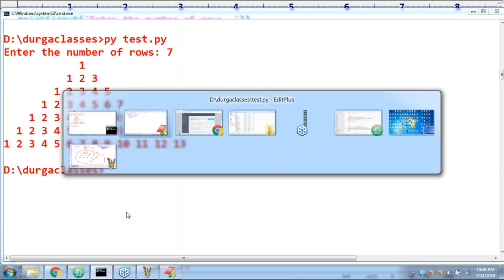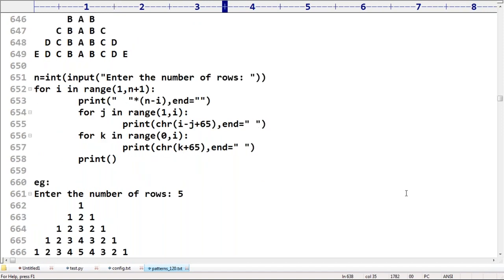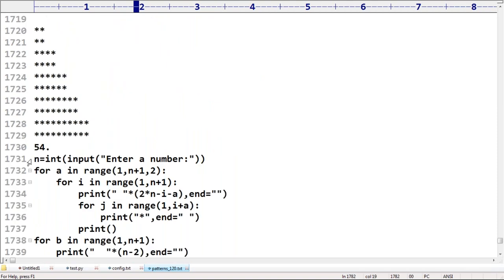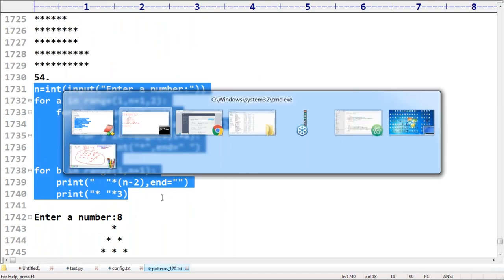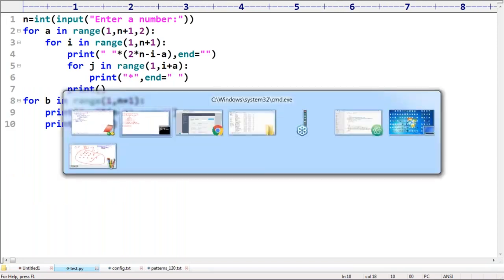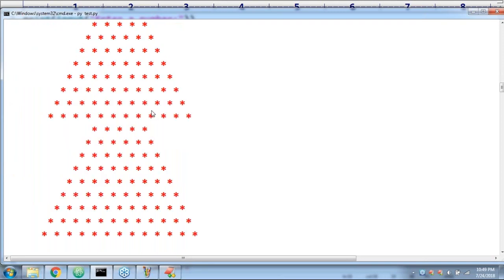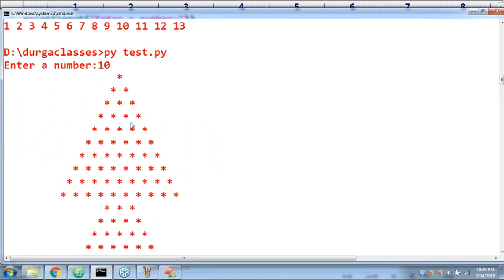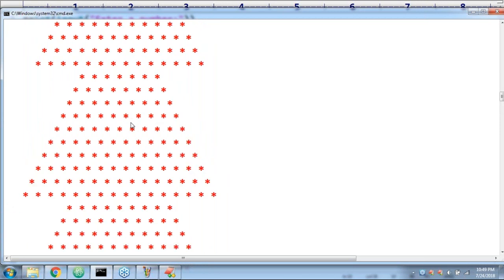Now here is my next requirement. Here, see this one. I mean, 120 patterns are there, sir. Anyway, numbers may not be in continuation. Here, if you observe, don't get shocked. Enter a number. I'm taking 10. Yeah, Christmas tree. Are you getting the Christmas tree? Yeah, this is stars. A Christmas tree, like this, right?